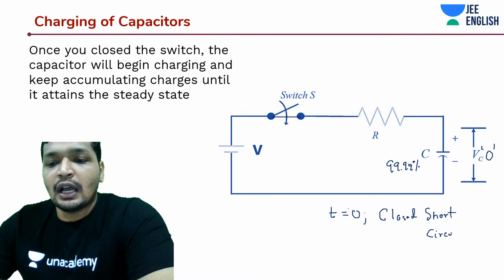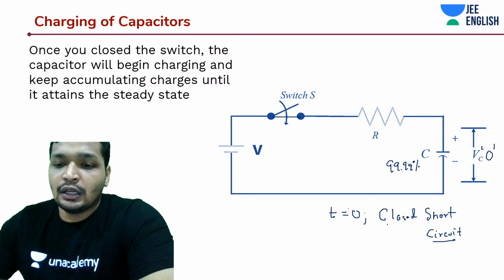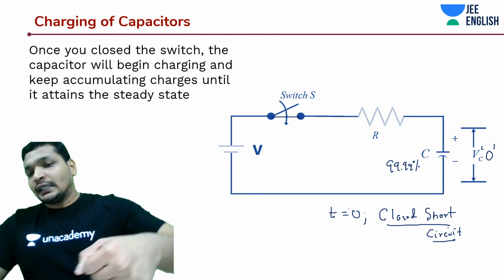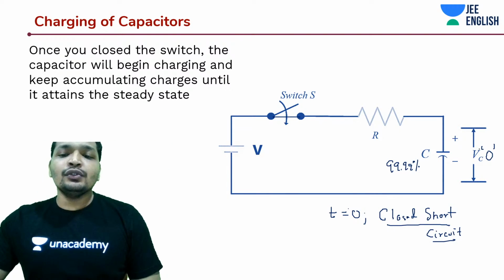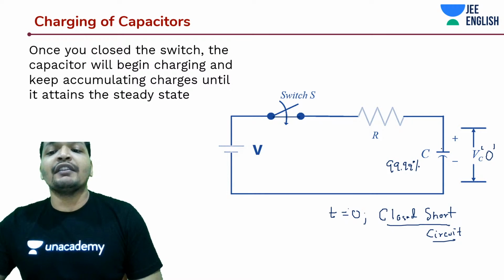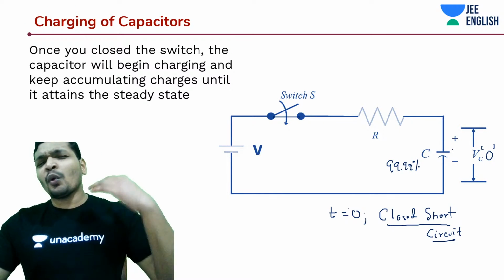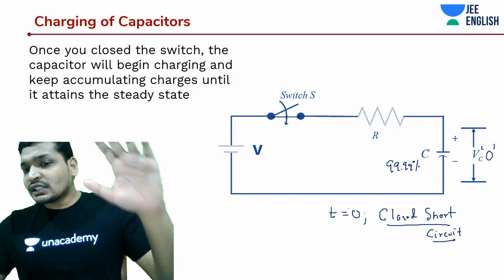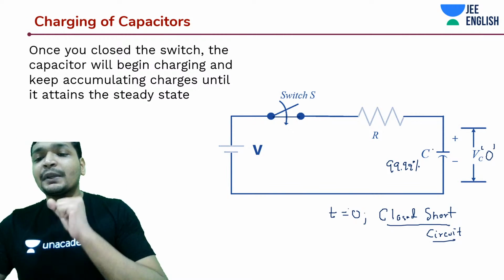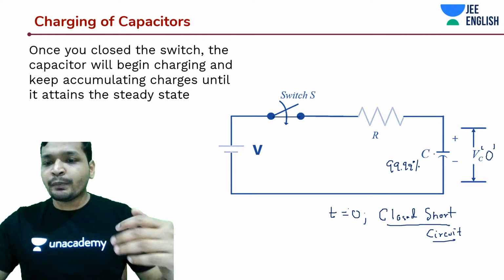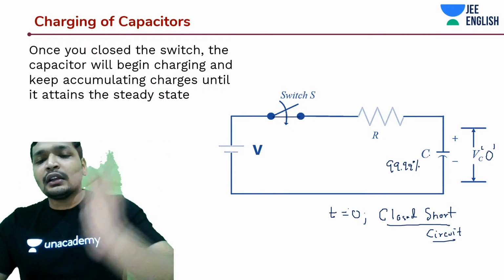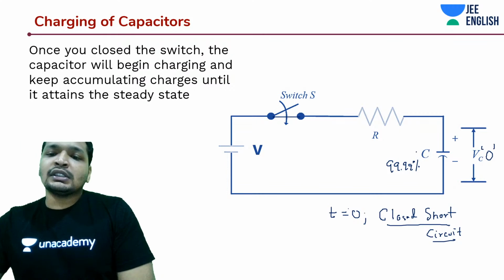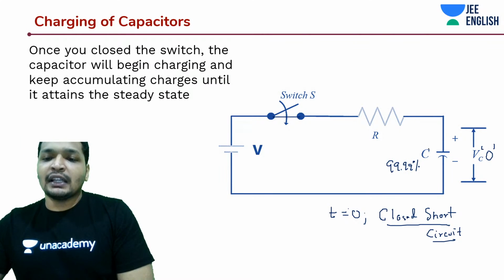As soon as you are tapping the key, this capacitor is not going to have any potential across it. So what was happening in steady state? Let's say we are analyzing in steady state. So in steady state, the capacitor was developing the potential in the opposite polarization direction to that of the battery. So in steady state, the capacitor would have developed something like V across it, this capacitor over here.